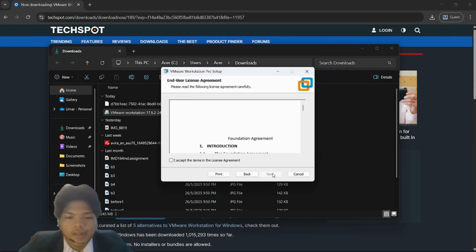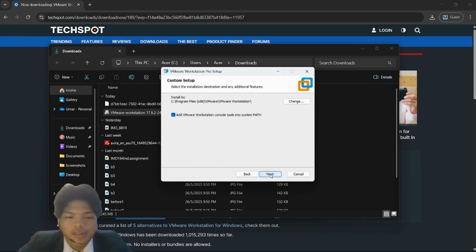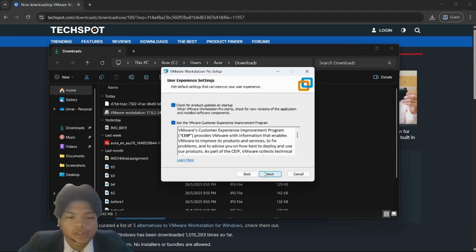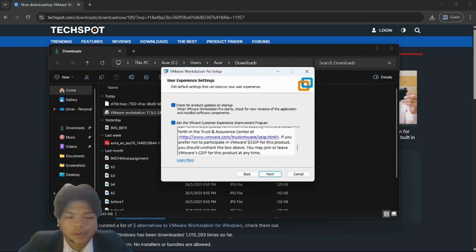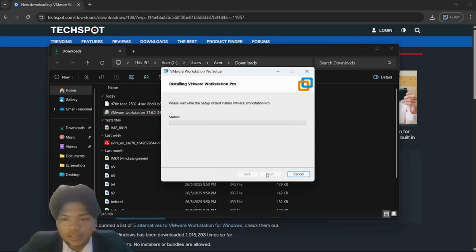When prompted, click Next, then make sure to select the I accept button before clicking Next again. Continue clicking Next until you reach a screen where you can select shortcuts. It's recommended to check both the desktop and start menu options for easier access to VMware Workstation Pro. After that, click Next once more and then proceed to install.